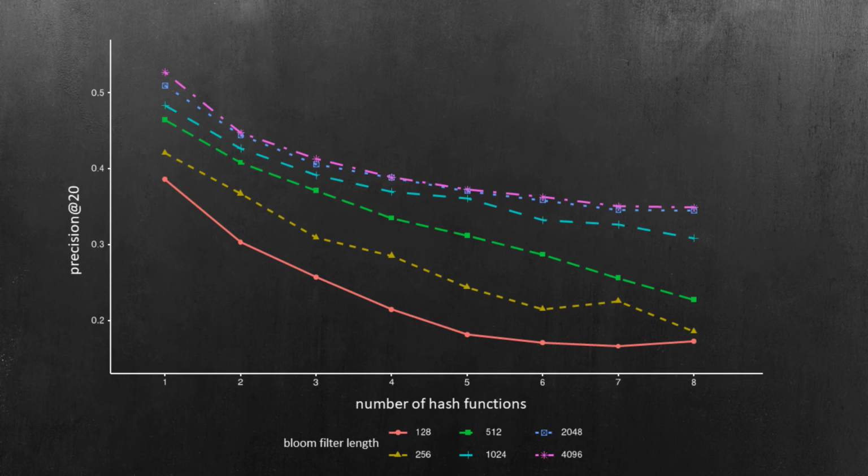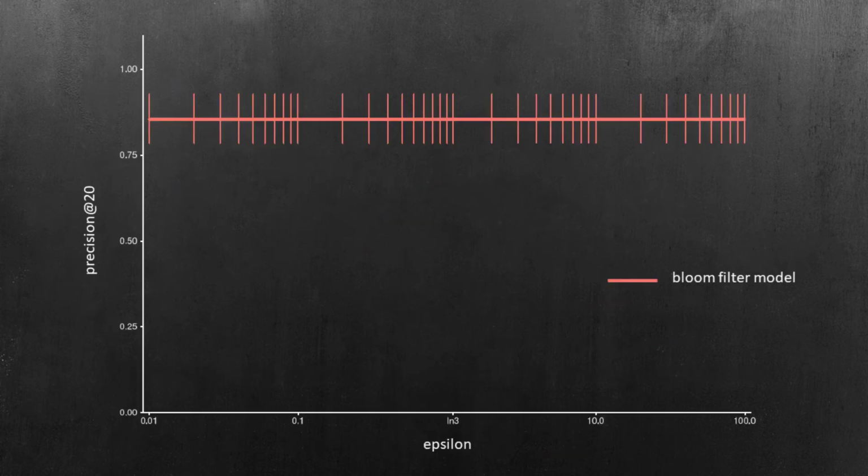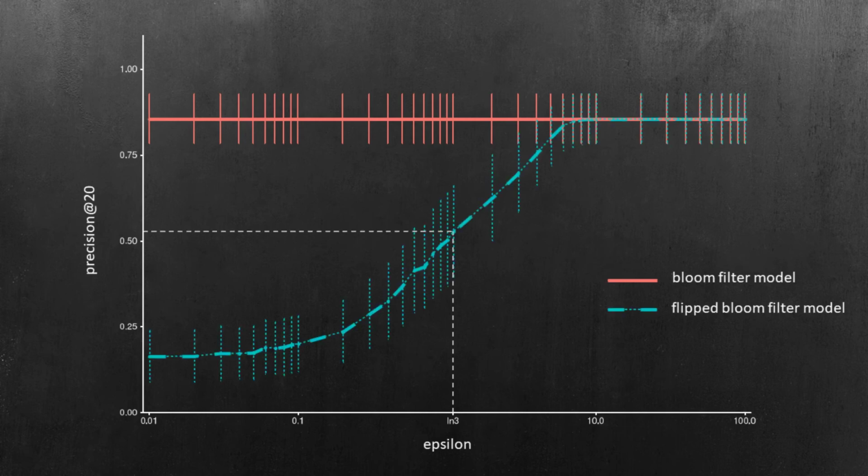To evaluate the privacy-utility trade-off, we first plot the utility of the Bloom filter model. That means the candidate profiles are not flipped and we do not guarantee differential privacy. It provides almost the same accuracy as the binary vector. But since the Bloom filter already provides certain deniability due to bit collisions, we recommend using a Bloom filter instead of a binary vector. Then we plot the utility of the flip Bloom filter.